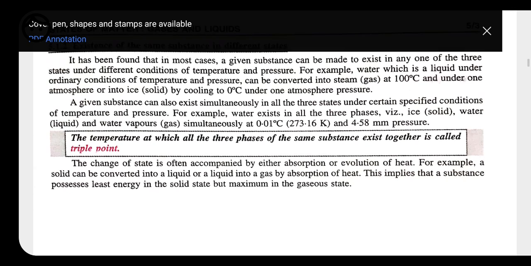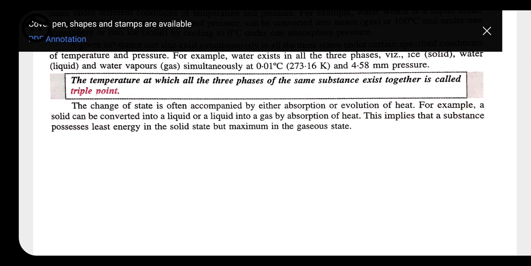Let's have a few of the properties. Before that, whenever a conversion takes place, whenever solid gets converted into liquid or liquid into solid, either absorption or evolution of heat takes place. Solid can be converted into liquid, or liquid into gas, by the absorption of heat, because only by the absorption of heat does solid get converted into liquid. When liquid gets converted back into solid, it releases some heat. So whenever a conversion takes place, they either absorb or evolve heat.